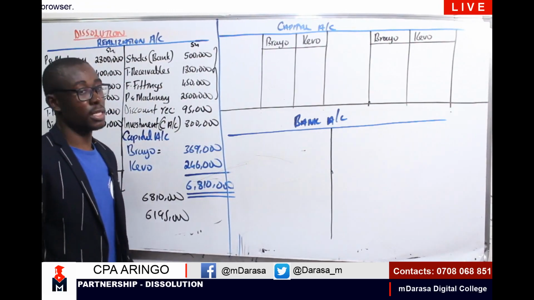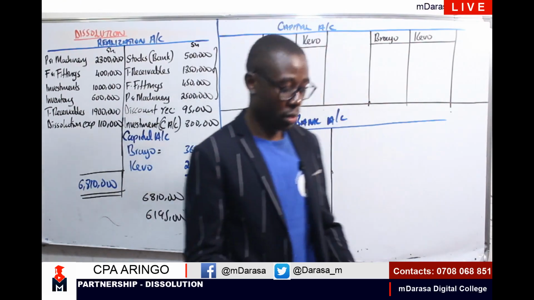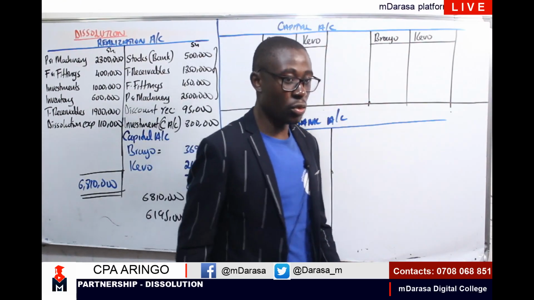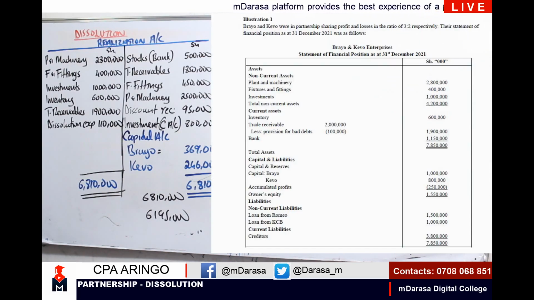First of all, you need to consider if at all we had any balance brought down. The question is, did you have any balance brought down in this case? Yes, I can clearly see in our statement here.